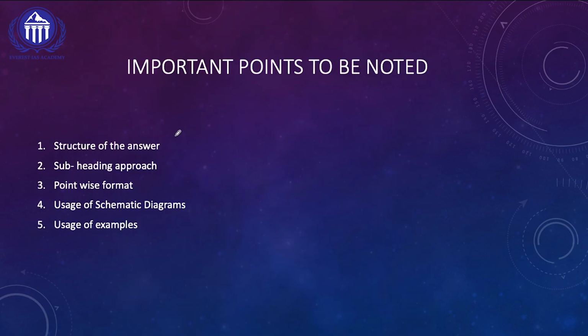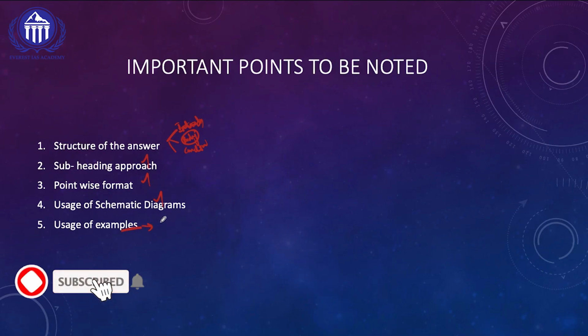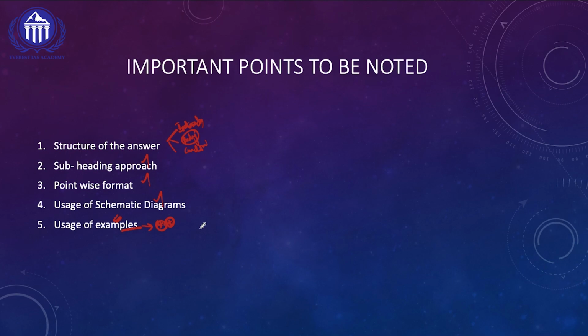So what are some of the important learnings to conclude? Structure of the answer is important for ethics. There should be a proper introduction, body, and then conclusion. And the body of the answer can be written in a subheading point-wise approach. Schematic diagrams can be effectively utilized, and examples are going to play a huge role in our ethics paper answer writing. So we should use a variety of examples in our answer writing. So students, if you are writing GS paper 4 ethics answers, try to include these points in your answer writing to fetch maximum marks.